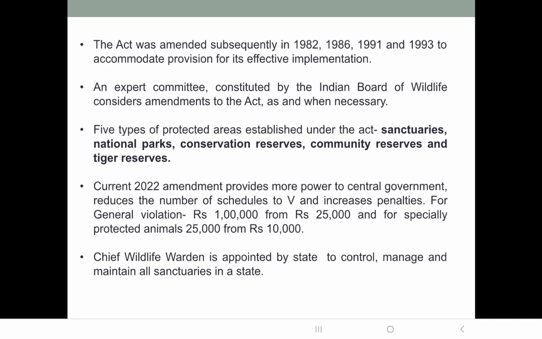And then there are tiger reserves. Tiger reserves are formed for protection and conservation of tigers only. These are actually recommended by the National Tiger Conservation Authority. So these are the 5 types of protected areas established under the Wildlife Protection Act.